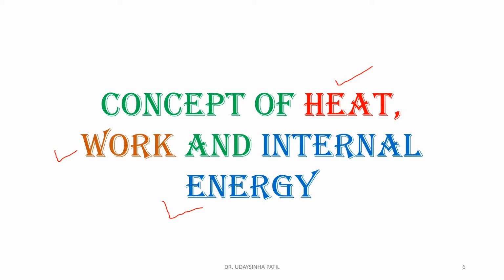The next point is internal energy. So what do you mean by internal energy? A thermodynamic system containing some quantity of matter has in itself a definite quantity of energy called internal energy.